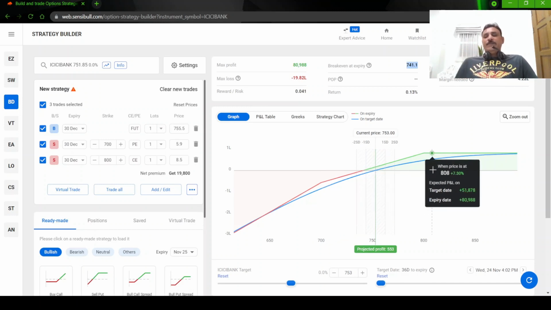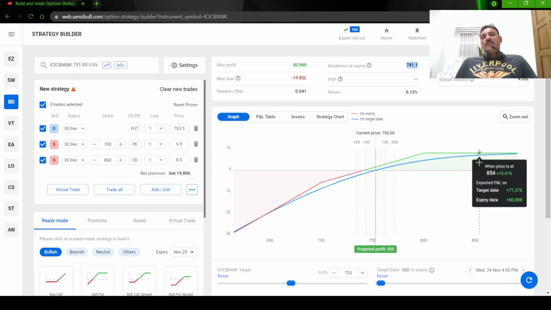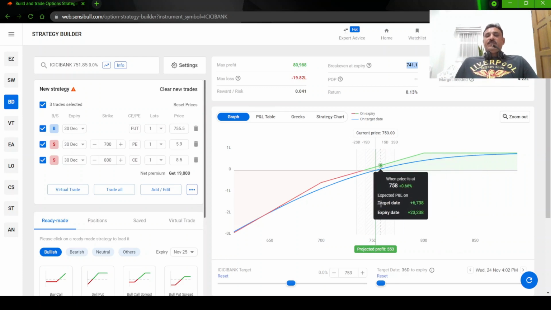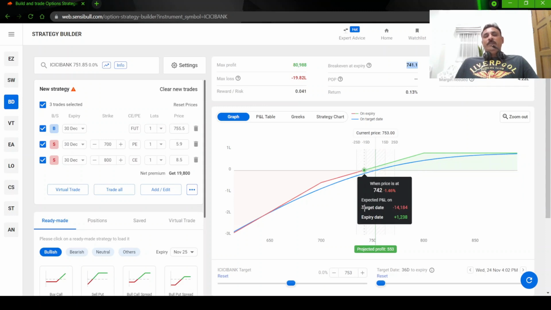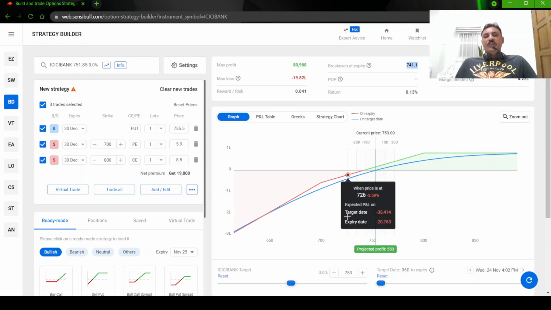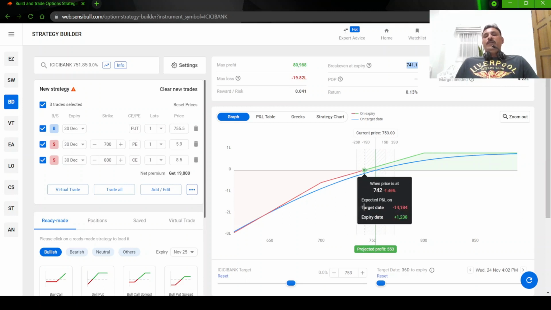On the upside, absolutely no problem. How much the stock goes up? 81,000 guaranteed. Okay. But from there, if the stock goes down, there is a break even point. Till that time you don't have to worry much, but once it crosses the break even, the loss potential is huge here. We have to be careful with that. I'll tell you how to mitigate that.